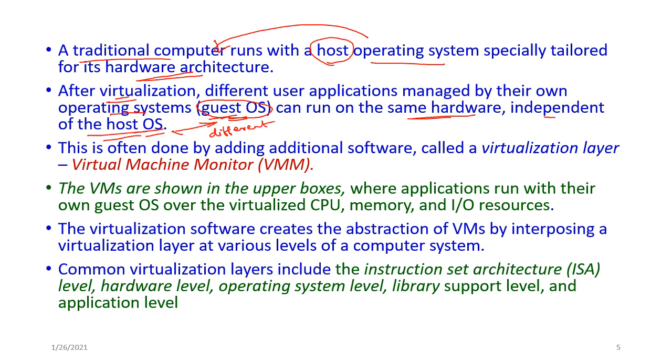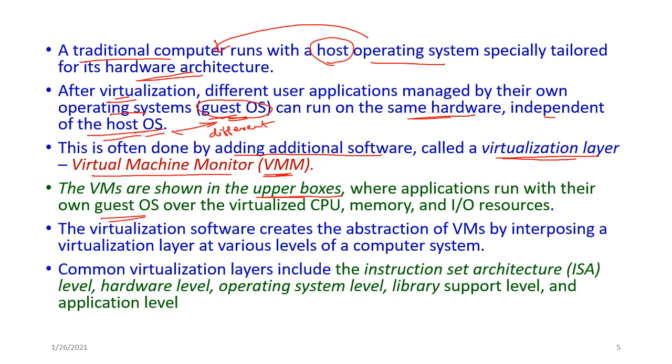And this is done by adding additional software which is called as virtualization layer, and this additional software is called as virtual machine monitor, VMM. And the virtual machines are shown in the upper boxes, and here the applications run within the guest OS.